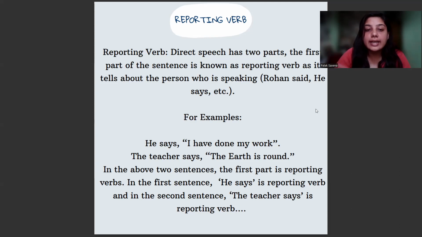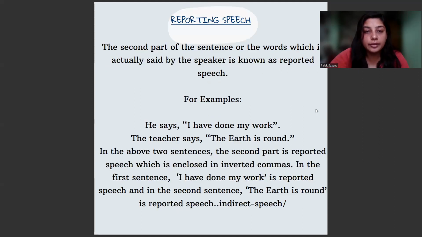As an example, if you say, "He says, I have done my work." Now, "I have done my work" is the speech. But what is "he says"? Says here is a verb, right? So "he says" altogether will be a reporting verb because now we get to know who is the person who's speaking. Similarly, the teacher says the earth is round. So here the reporting verb will be "the teacher says." In the above two sentences, the first part is the reporting verb. In the first sentence, "he says" is the reporting verb, and in the second sentence, "the teacher says" is the reporting verb.